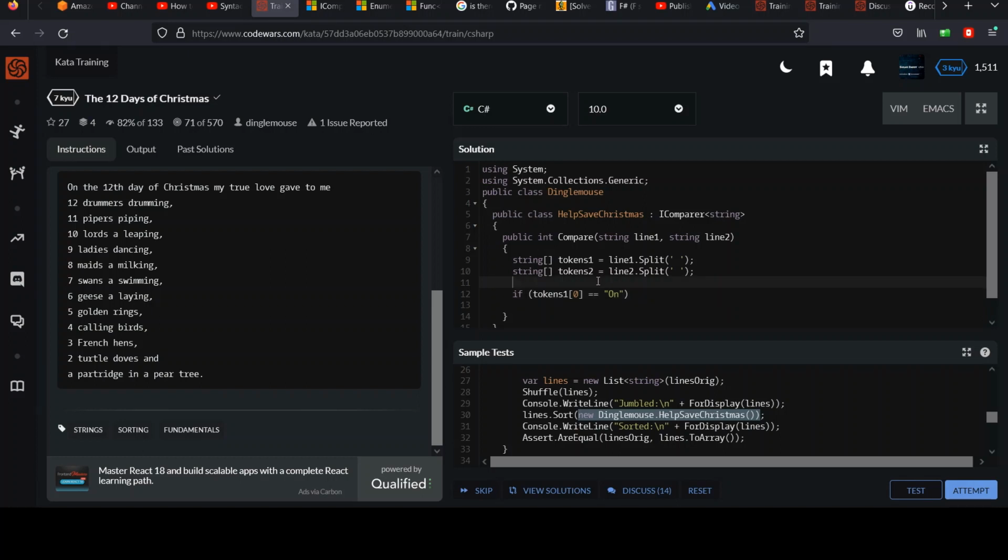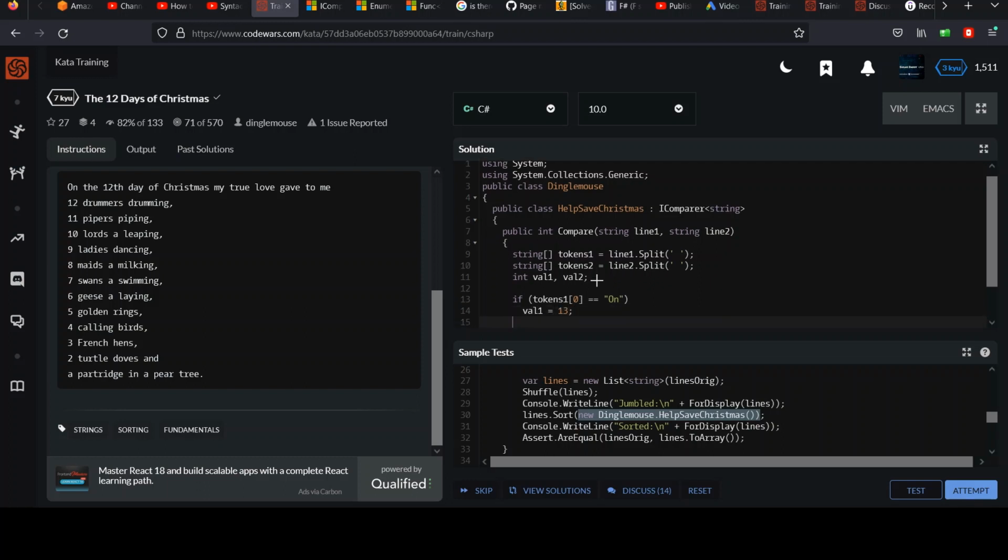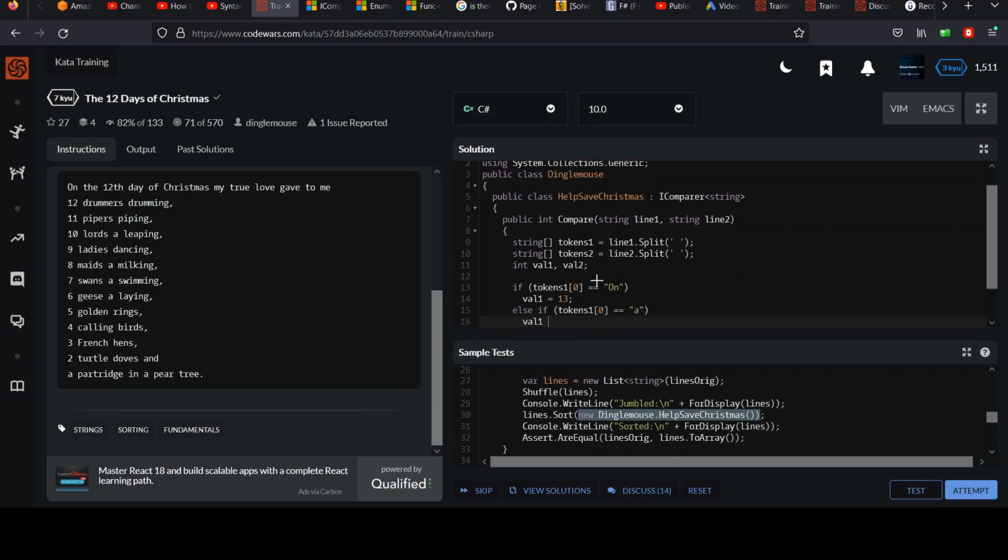So let me make some local variables to hold these values. I could say int val1 and val2. And so if that's the case, I'll say val1 equals 13. And I'll say else if tokens1 at element 0 equals A, val1 equals 1.